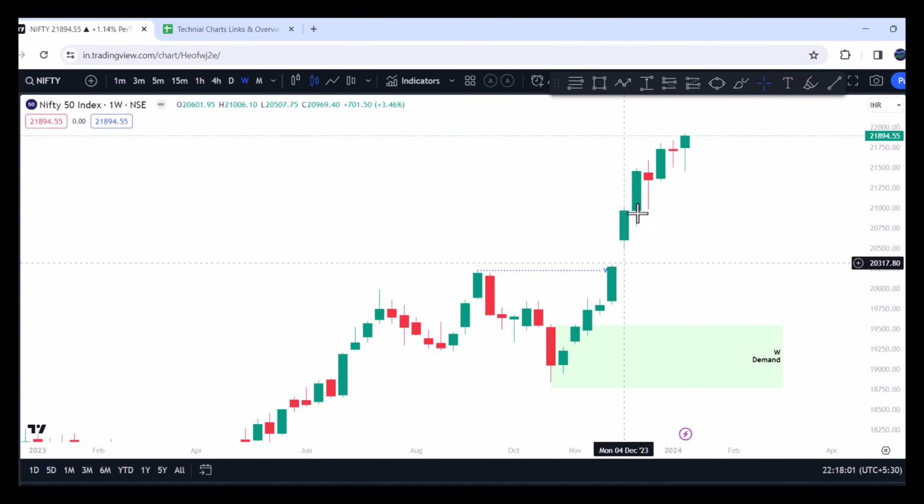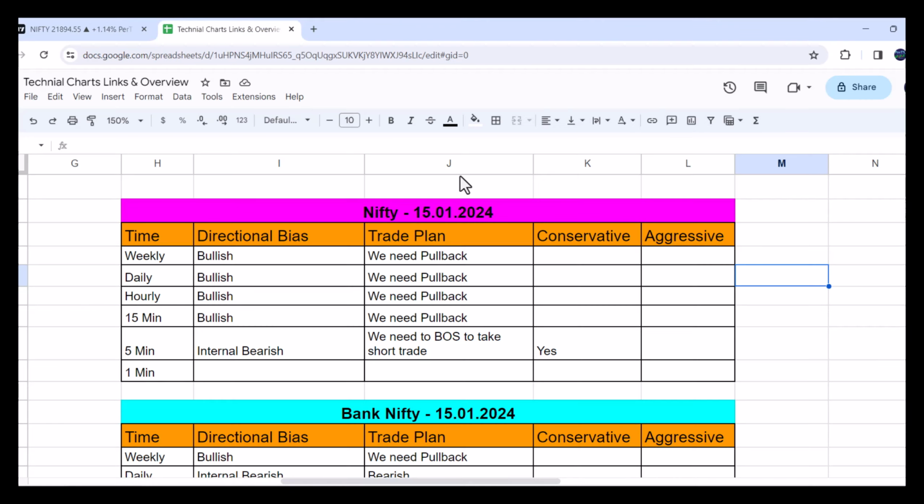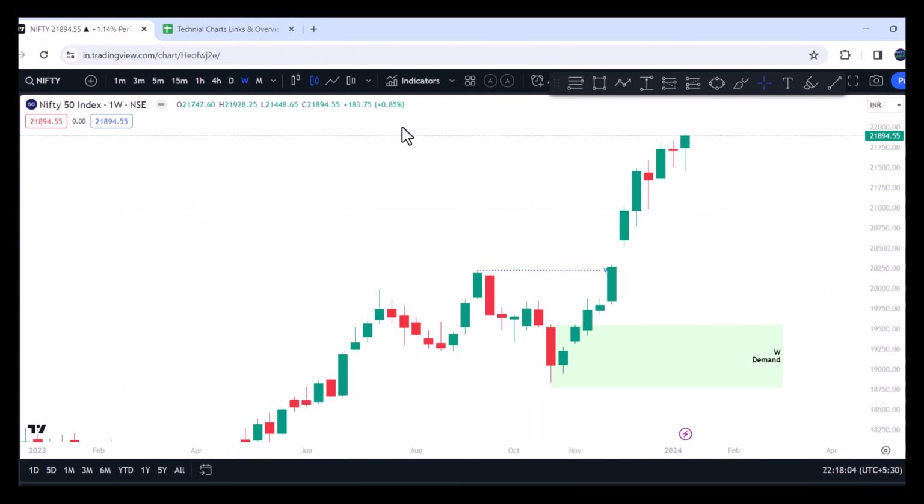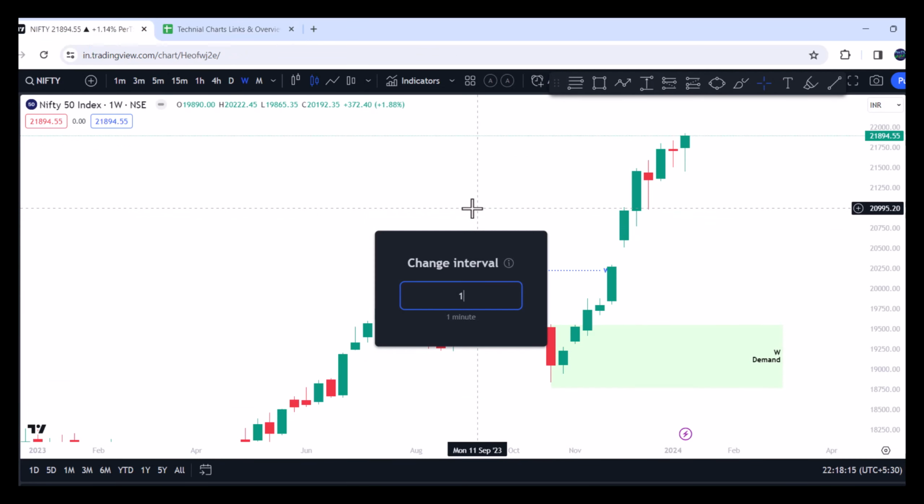So what is our trade plan? As in the weekly time frame, we need a pullback. So that is what our trade plan is on the weekly time frame. The direction is bullish, but our trade plan is we need a pullback. Now let's go to the daily time frame.